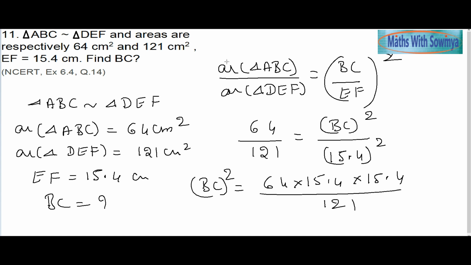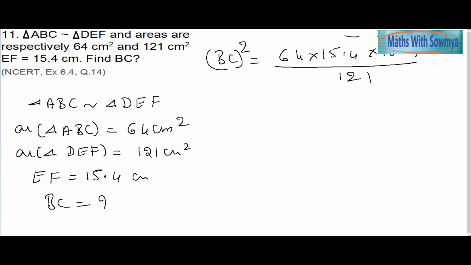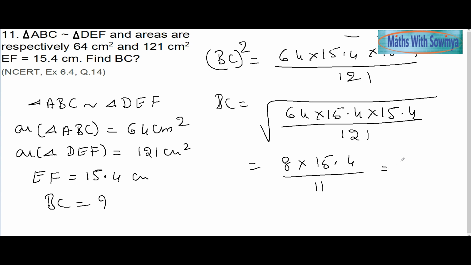Now, don't go for calculation. Go by the simple method, because we don't want BC square, we want BC. So directly let us go by the square root. It will be easier. So, 64 into 15.4 into 15.4 by 121. Square root of 64 is 8, 15.4 two times, so let us take one time, divided by 11. On calculation, you will easily end up with 11.2 centimeter. Therefore, the value of BC is 11.2 centimeter. It may be small, but it is an important sum.